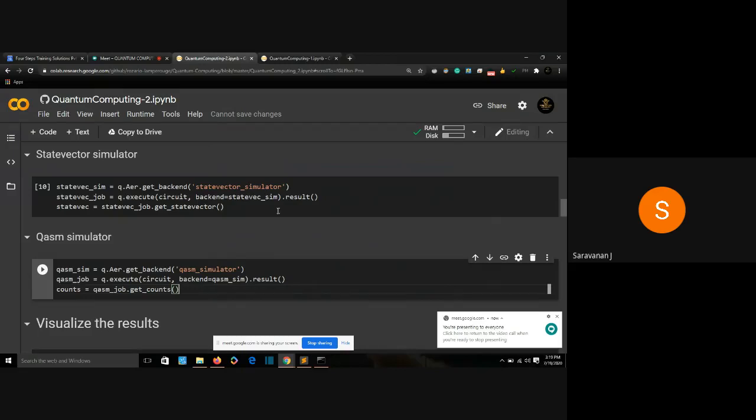That will be the job of simulators. So here I'm defining a state vector simulator. You will be seeing what a state vector is. Don't confuse yourself by the word state vector.